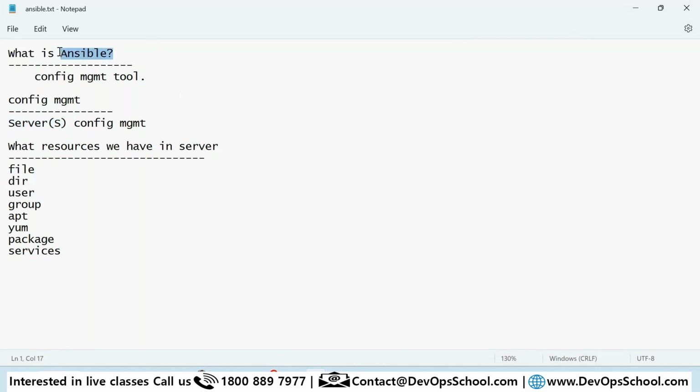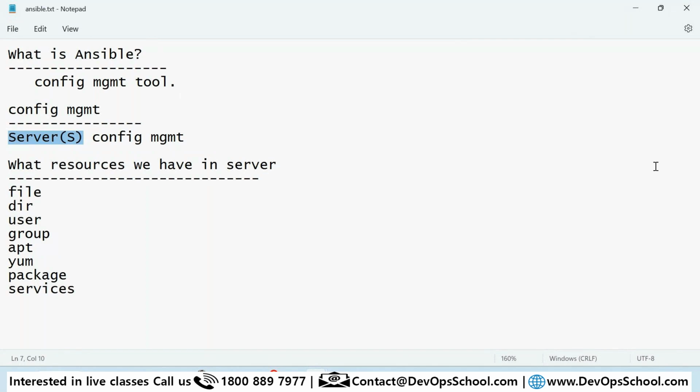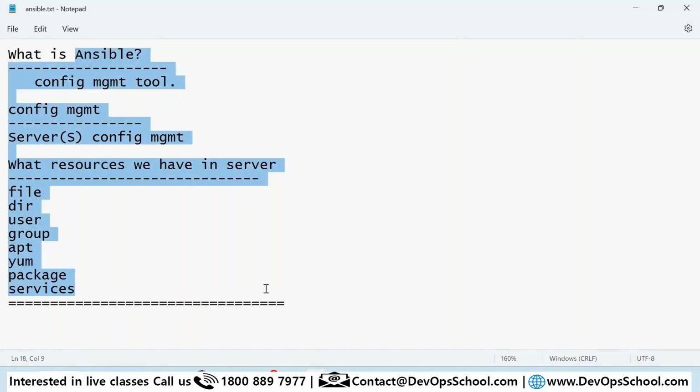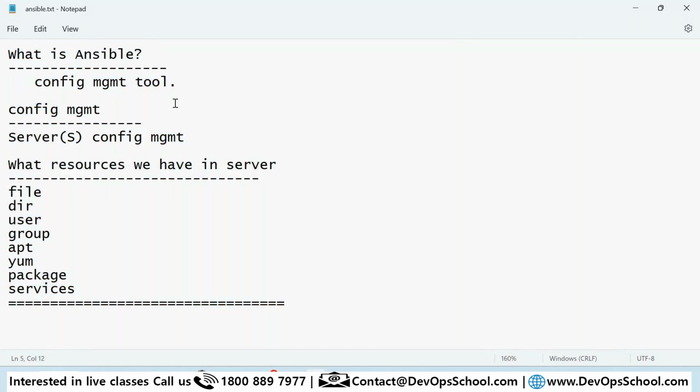That's the reason we call it a configuration management tool. Why? Because using Ansible, you can manage configurations of these resources in multiple servers. Are you understanding, all of you? Yes. Okay. Now there are other tools also, compared to Ansible, like Chef, Puppet, Salt and all. But in this batch, we are teaching you Ansible. Why? Because this is the most popular in this category.